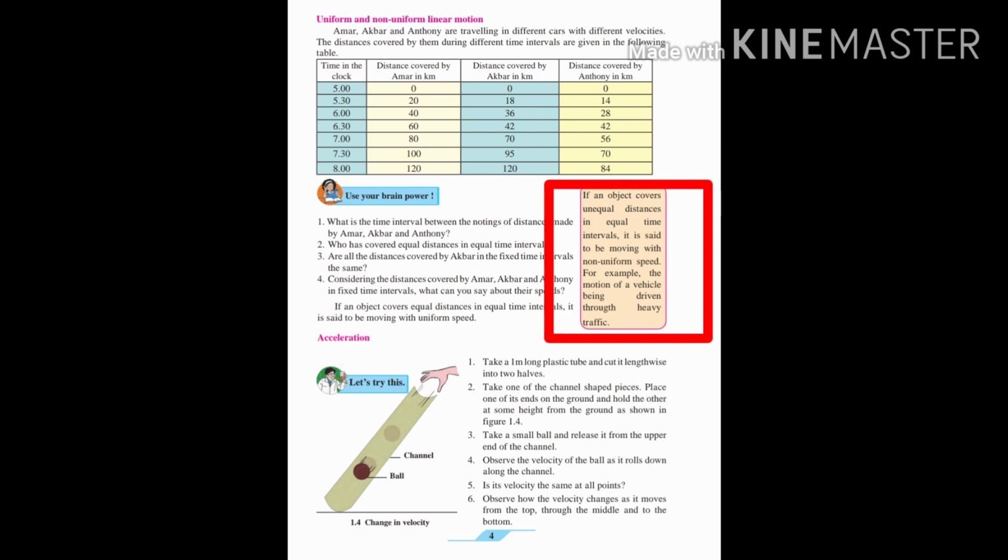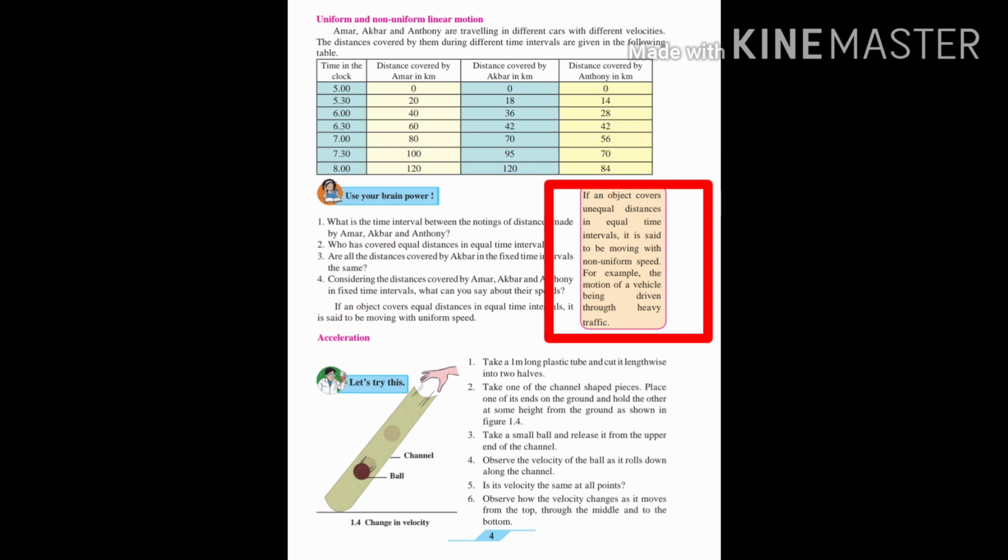I repeat, any object traveling equal distance in equal time intervals, such motion is called uniform motion. Whereas any object which travels unequal distance in equal time intervals, such motion is known as non-uniform motion.